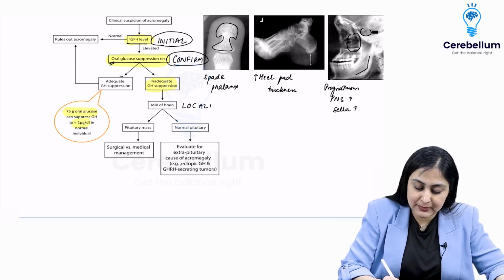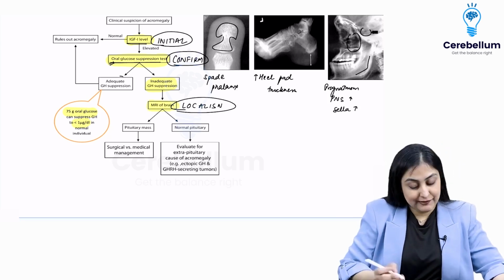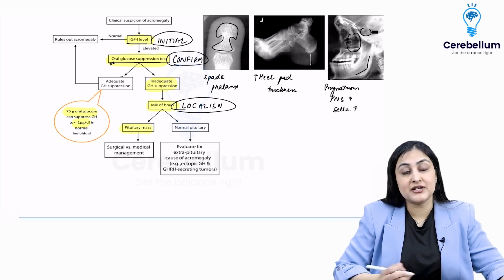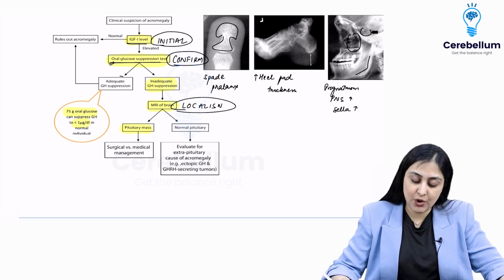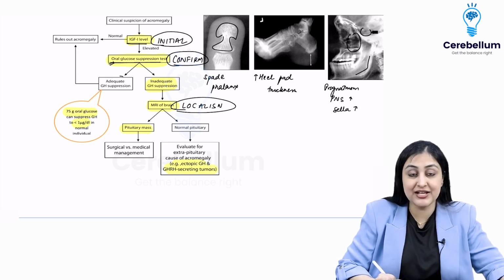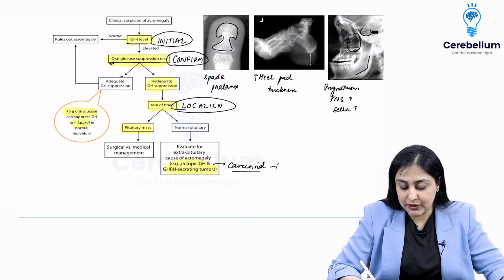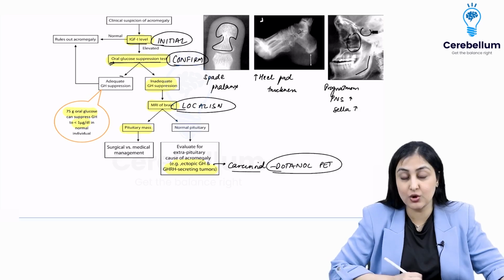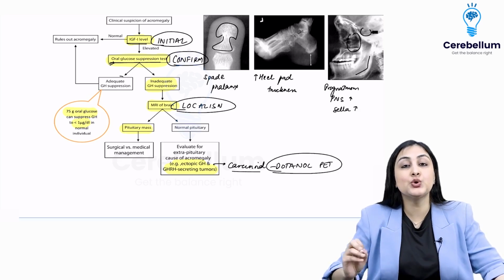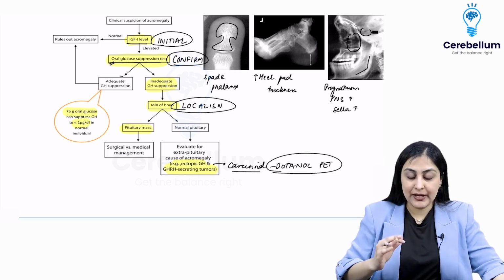Now you see radiology coming in. So for localization, I go for MRI of the brain. If I find a pituitary lesion, I am sorted. It is basically pituitary adenoma, which is the cause. If I find that the pituitary is normal, then I need to rule out ectopic GH secreting tumors, which could be carcinoid tumors in the lung or elsewhere. For this, we can do a DOTA-NOC PET. Just remember this from endocrine: DOTA-NOC PET helps you identify neuroendocrine tumors such as carcinoid, such as pheochromocytoma. Okay, so this is sorted.